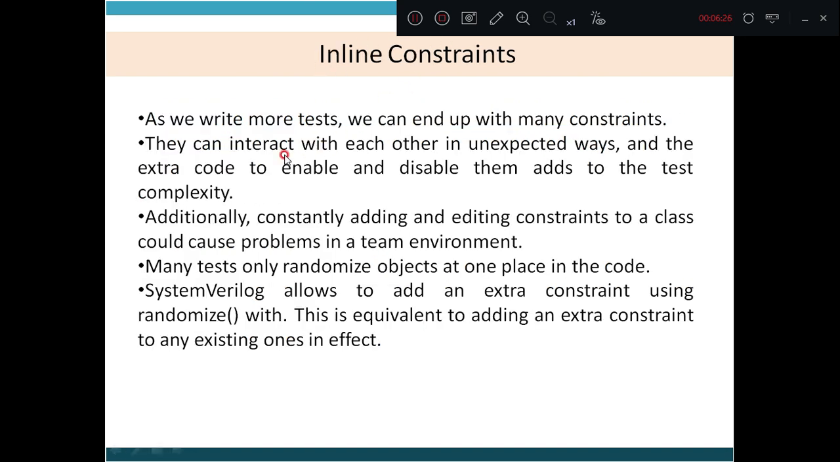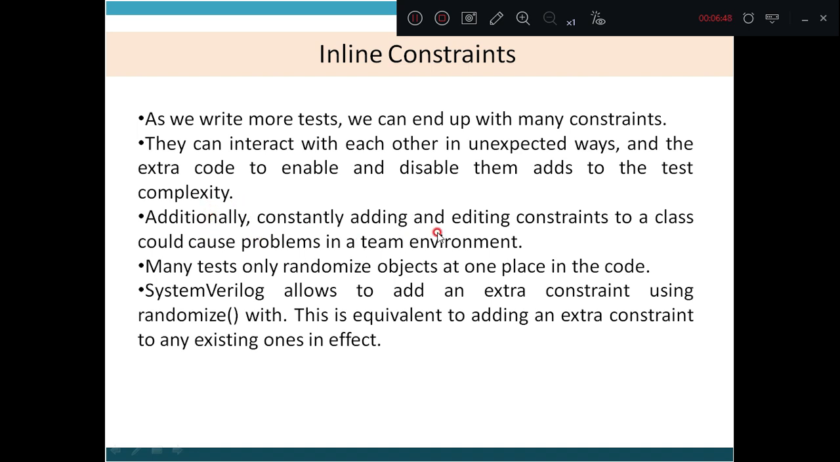Next is inline constraint. As we write more tests, we can end up with many constraints. They can interact with each other in unexpected ways, and extra code to enable and disable them adds to the test complexity.